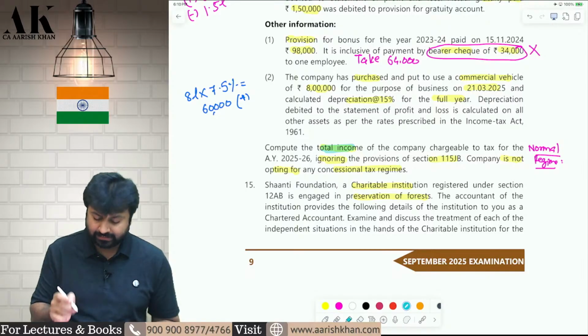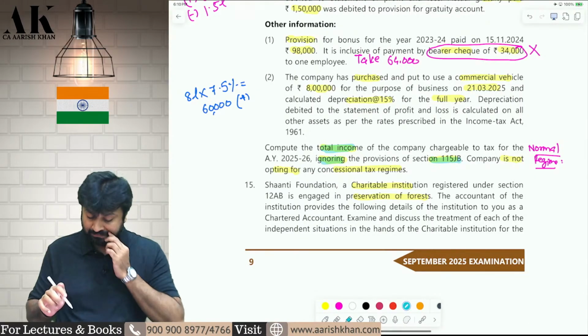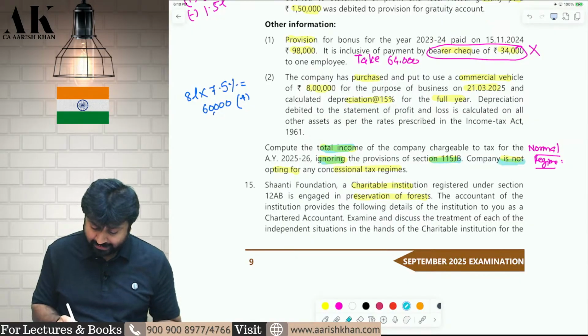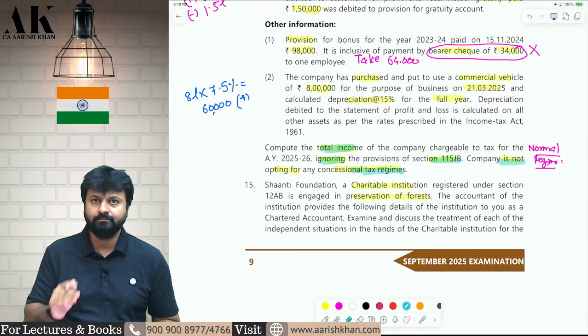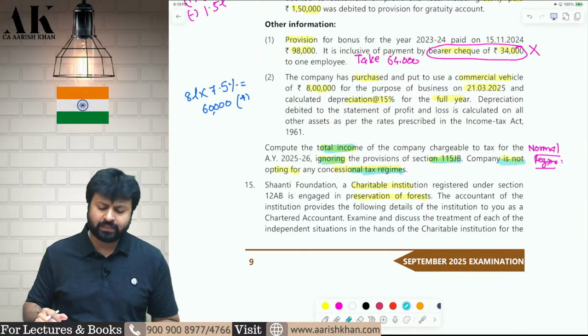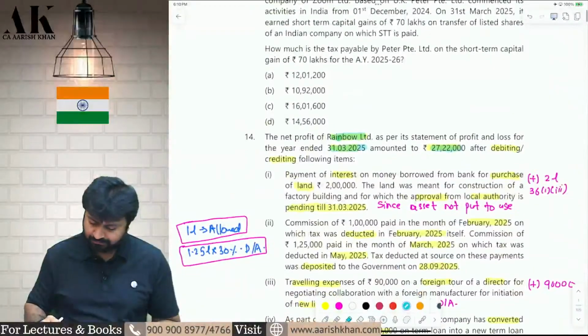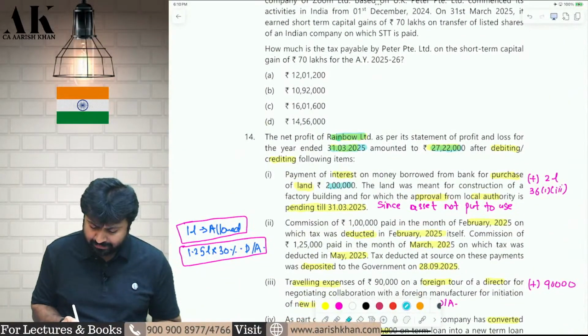They don't want any tax. They want us to ignore 115JB, no MAT calculation. They don't want any kind of concessional tax regime like 115BAA or BAB. They don't want all those things. They just want total income as per the normal provision. Let's start. First of all, you are paying some interest of 2 lakh rupees.